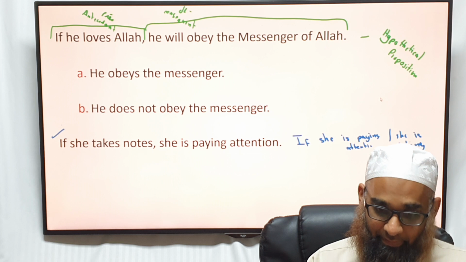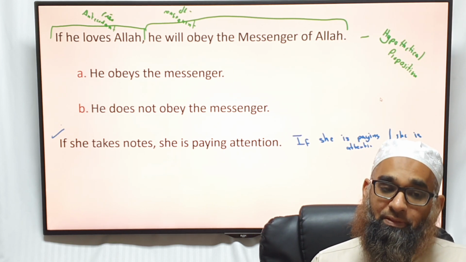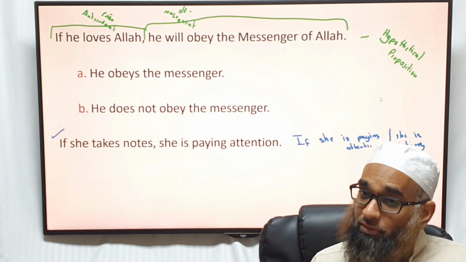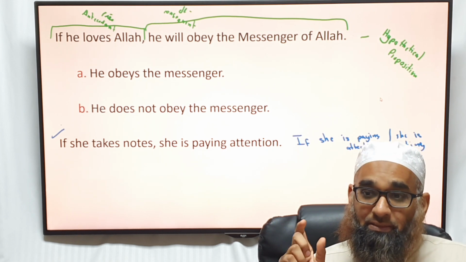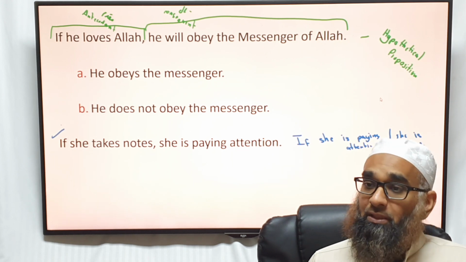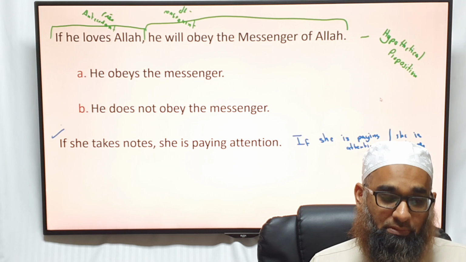Okay. And what if you affirm the consequent? It's still the same form. She's paying attention, therefore she must be taking notes. No, not valid. But if you deny the consequent, it's valid. She's not paying attention, so she can't be taking notes. Yes.